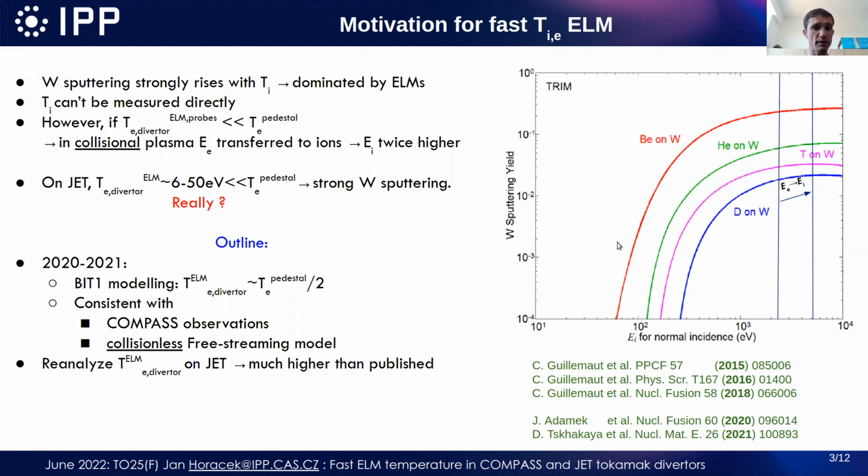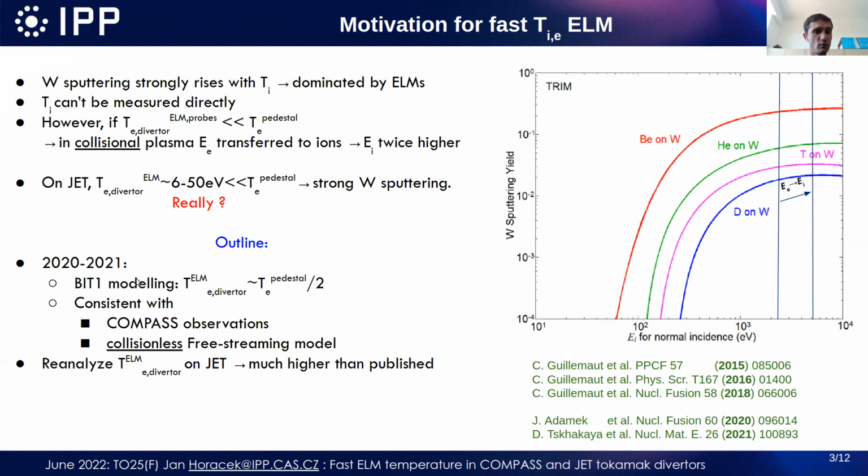which was interpreted to mean that electrons transfer their energy into ions by the parallel electric field, according to the collisional free streaming model. That's why it implies very high ion energy, which can sputter the tungsten. So the outline of my talk is that we questioned this measurement.